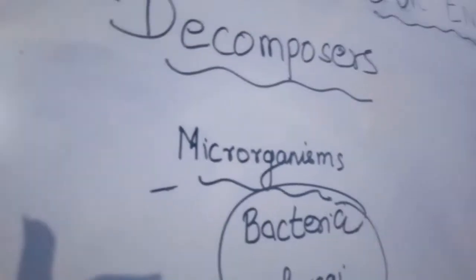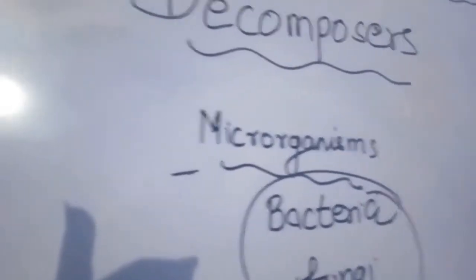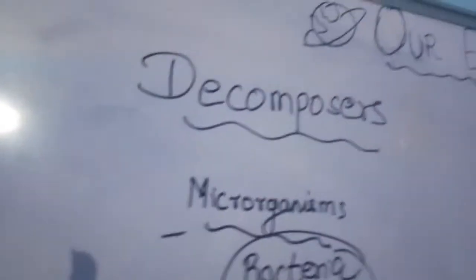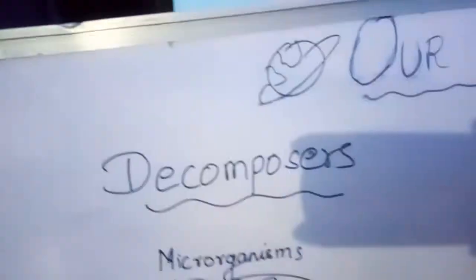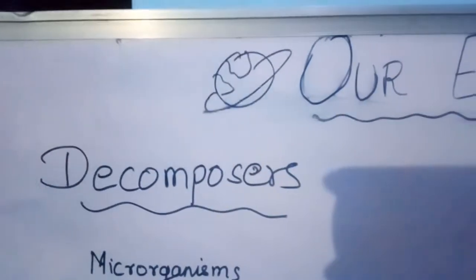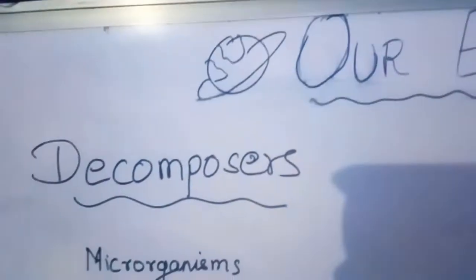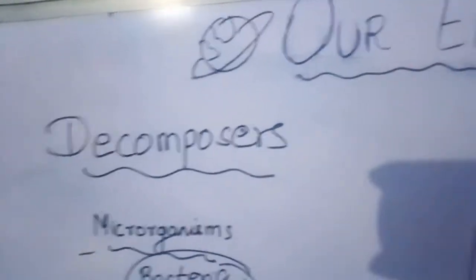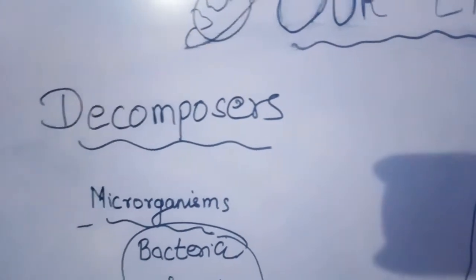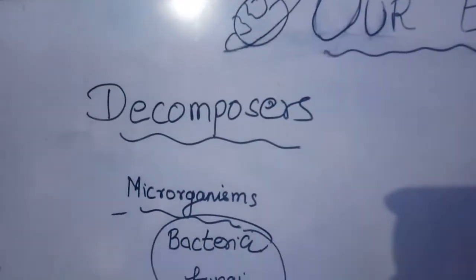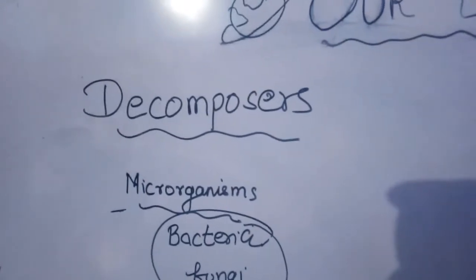Why are they known as decomposers? Because these microorganisms help decompose the biodegradable waste. The decomposers play a very important role in our environment. Imagine a situation where you do not clean your aquarium and some fishes and plants die. Have you ever thought about what happens to those organisms?